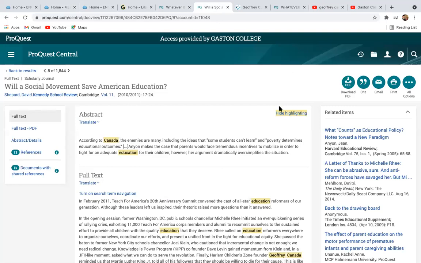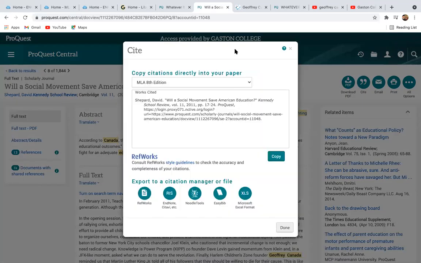So going back to one of these, one of the things that Calvin Craig goes over and that's super important, we are going to be talking about citing and what that looks like. And for your annotated bibliography, you're going to be citing a source and then summarizing that source. So you're going to click on Cite. And then right here, MLA 8th edition, which is what you need, it already creates that citation for you to copy and paste and then put in a Word document.